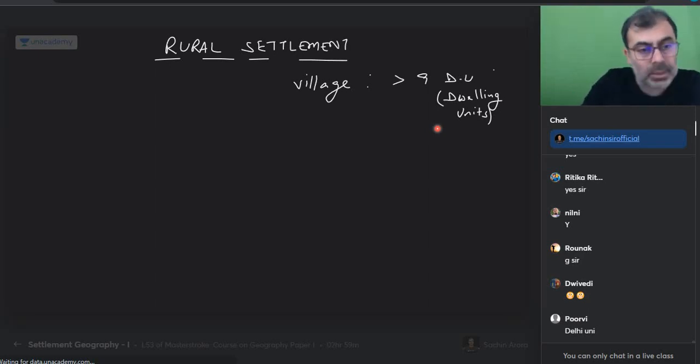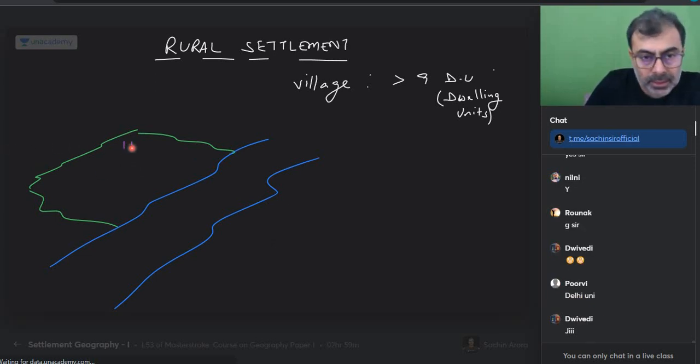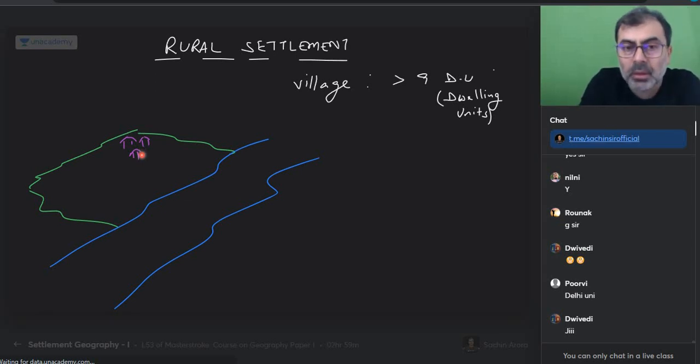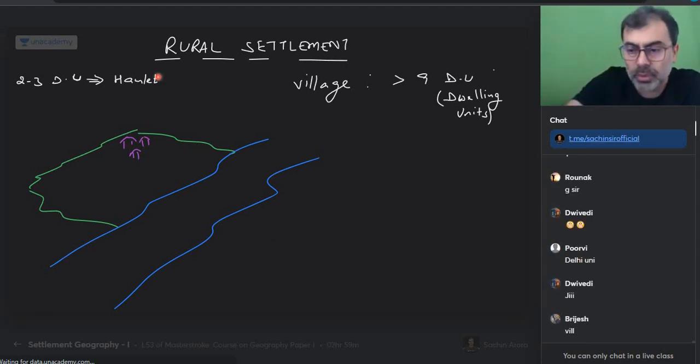एक village है. So I want to tell you that this is an agricultural land. A river was flowing by. True. So people decided to live close to it, and they created a hut over here. Is everyone okay? So ये जो 2-3 dwelling units होते हैं ना, that is called as a hamlet. So what are created? Hamlets are created. So which one is bigger, village or hamlet? Village. Okay.